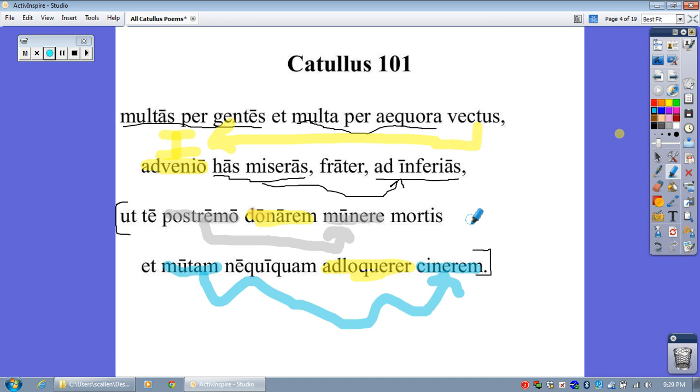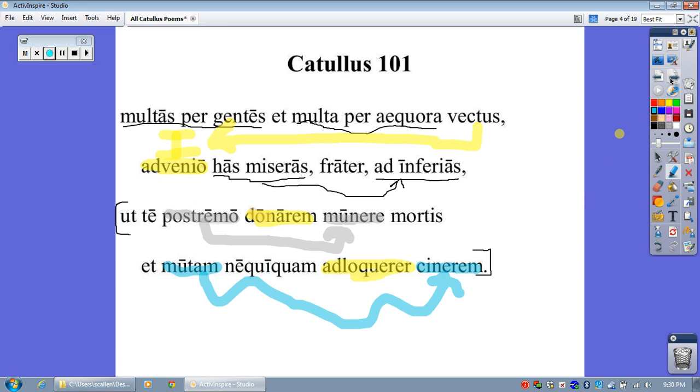arrive at these wretched tributes to the dead in order to give you, or to present you, something like that, postremo munere, in this last gift of death, and in order to adloquere, to address your silent ash in vain.